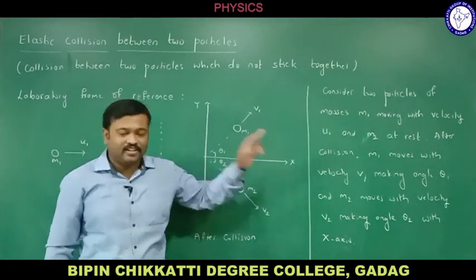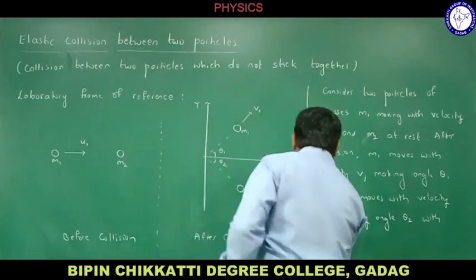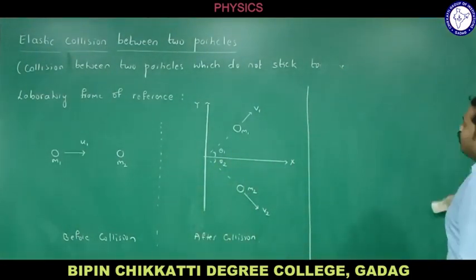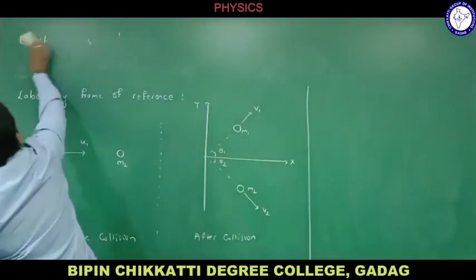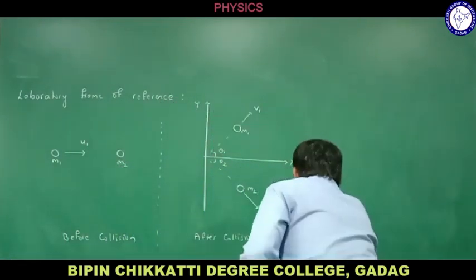X axis. Right? Okay. Now, let me go with the mathematical equations for this elastic collision and calculate the final velocities of the particles after collision. Okay, let me begin now.